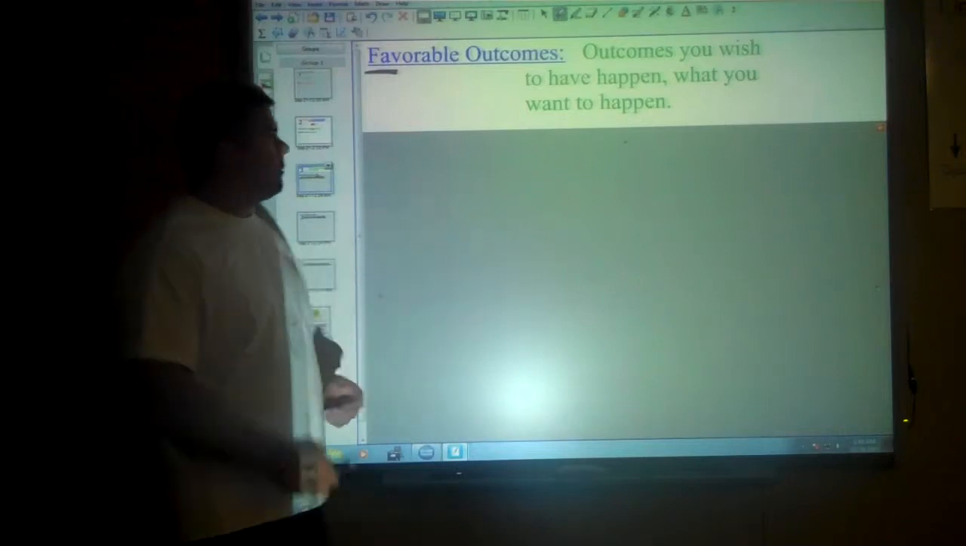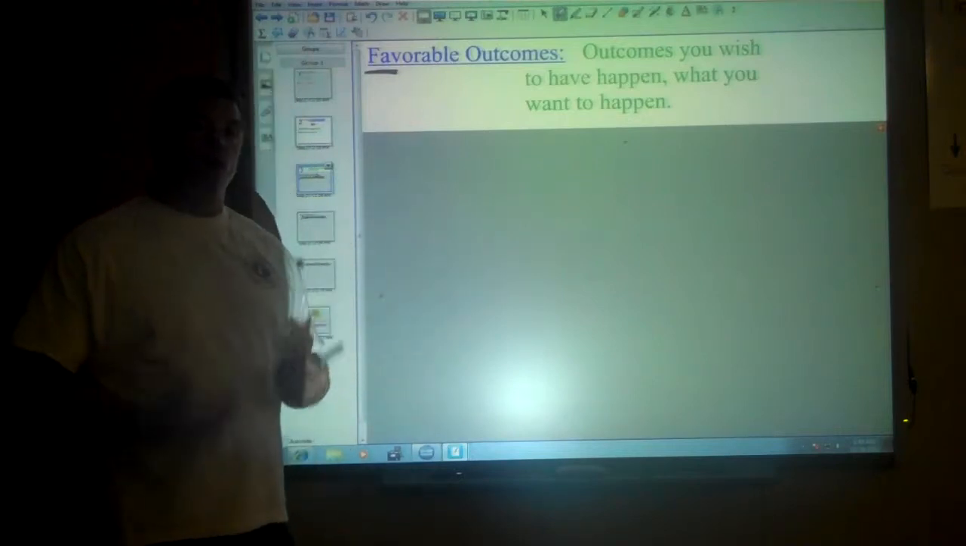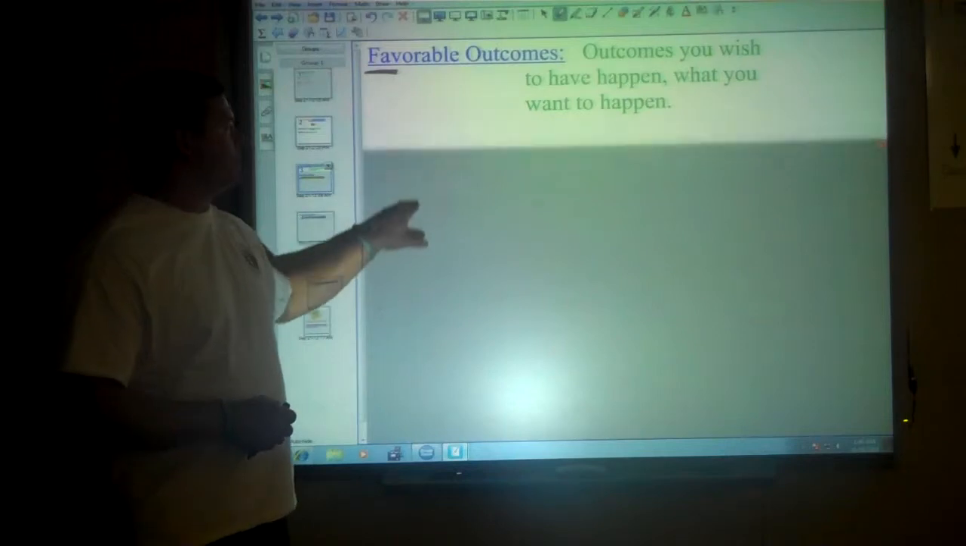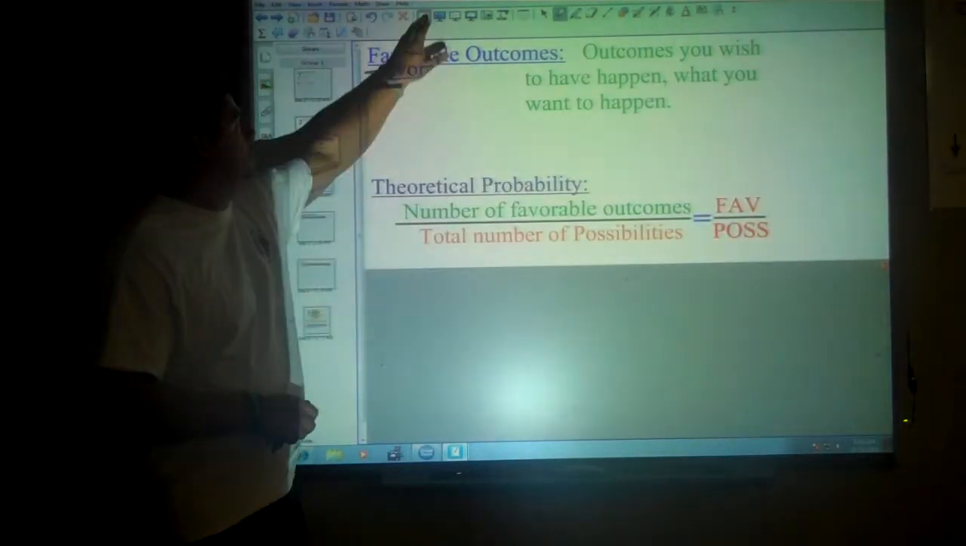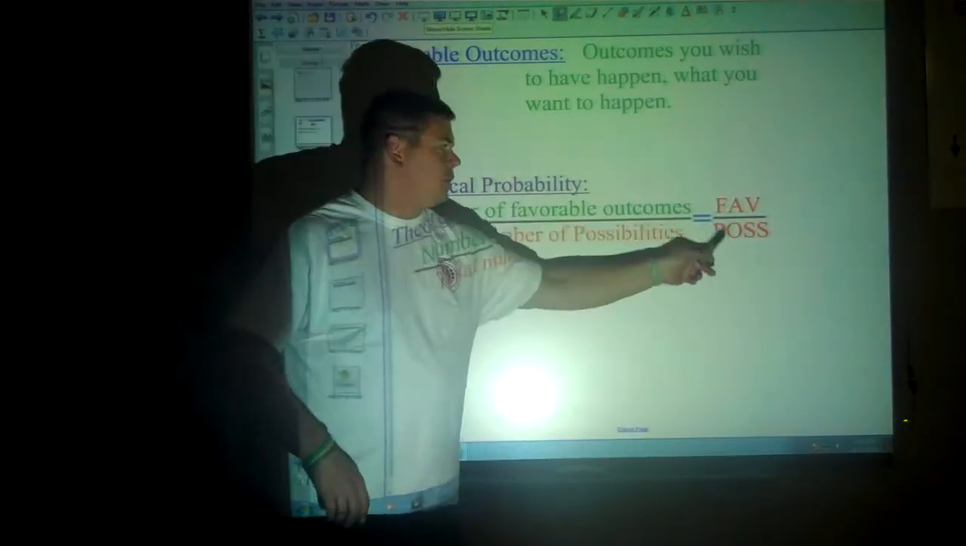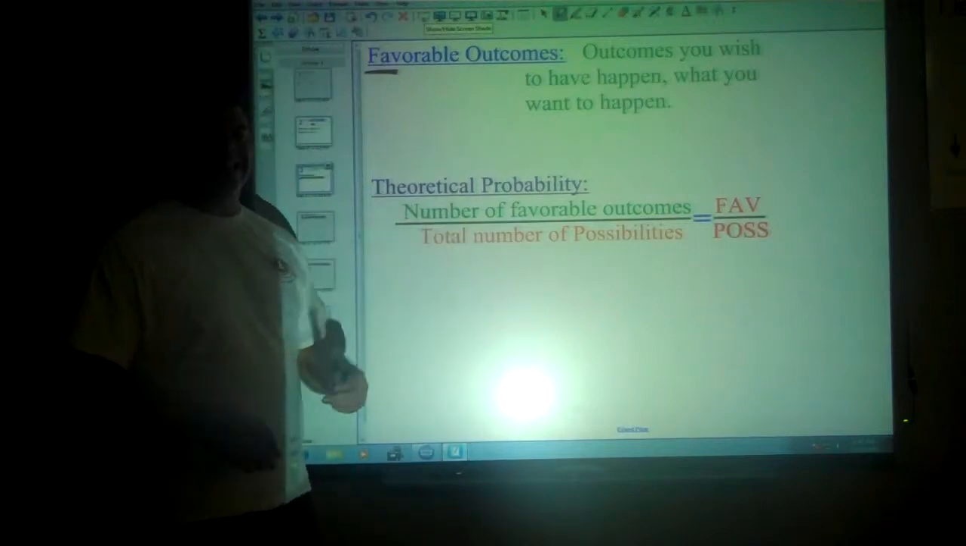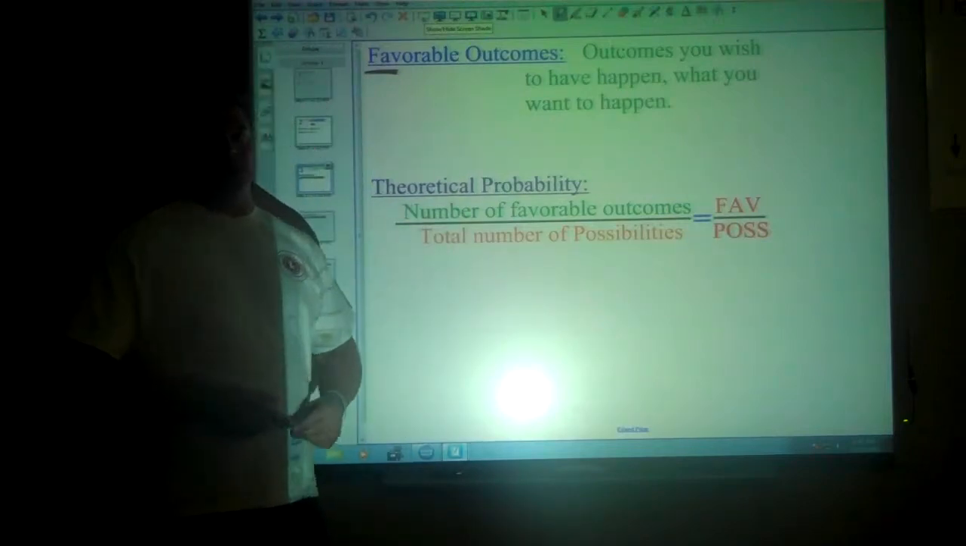Now, I've said all this about probability, but in fact there are 2 forms of probability. One of the forms is known as theoretical probability, and that's the favorable over possible. Theoretical means it's in theory. In theory it should be this way.